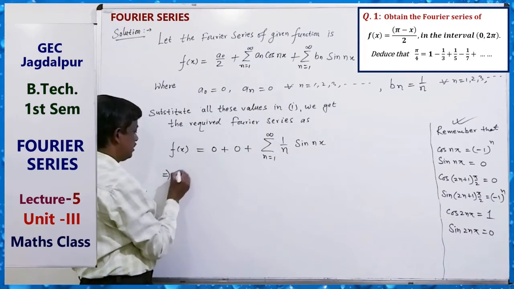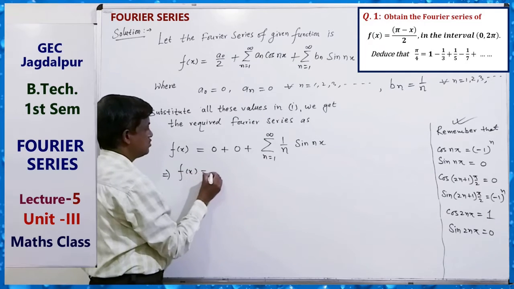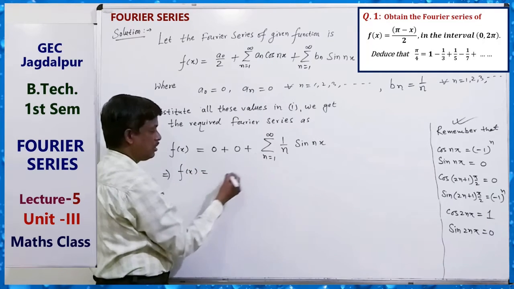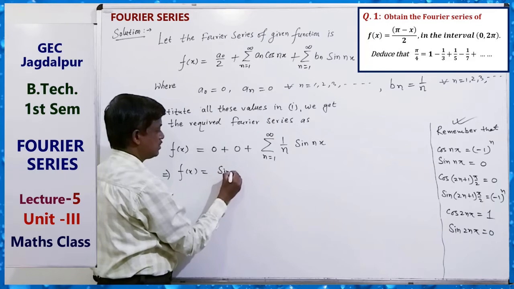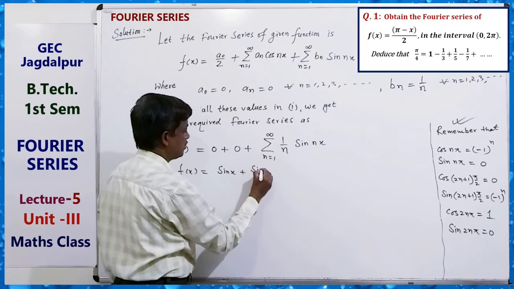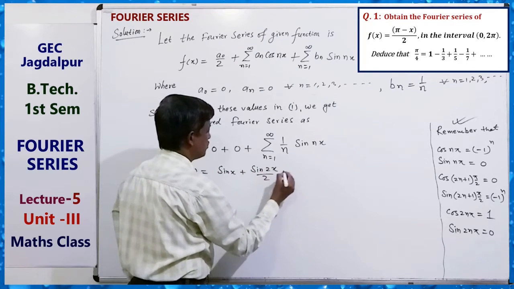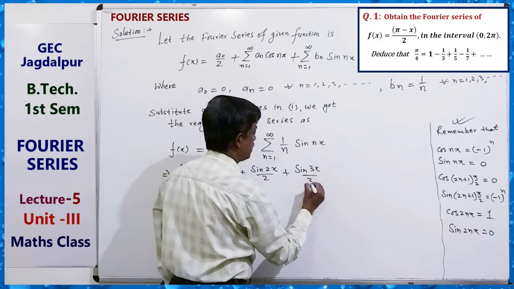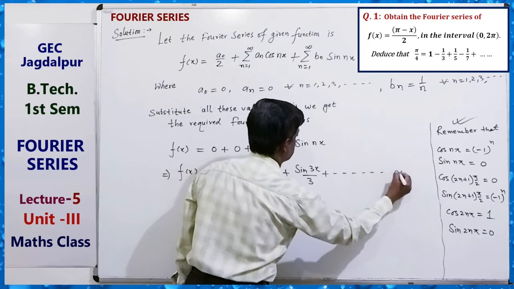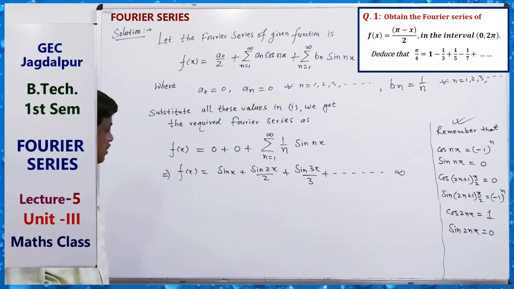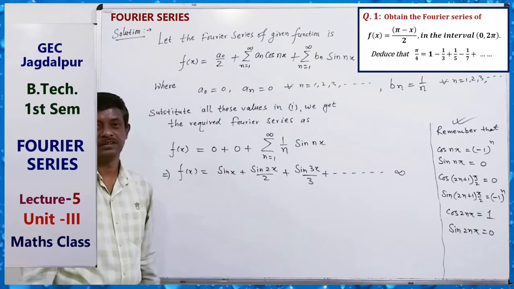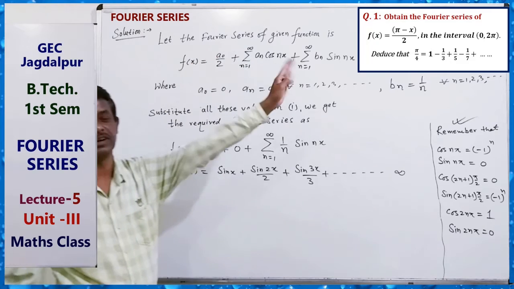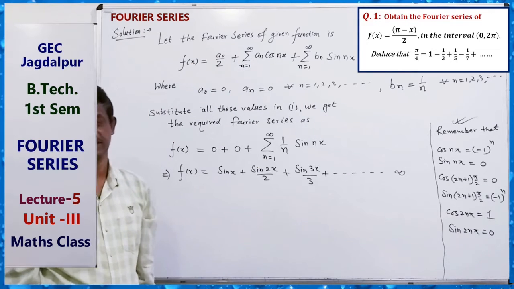That is, f(x) equals, n equals 1 means sin x, sin 2x by 2, sin 3x by 3, and so on. So this is the Fourier series for the given function in the interval 0 to 2 pi.